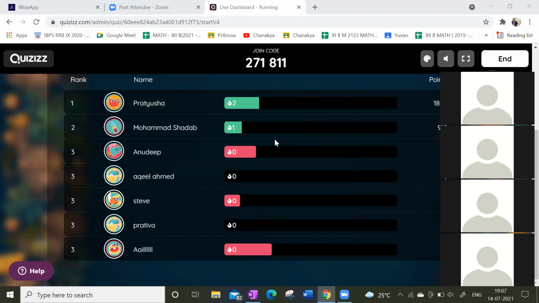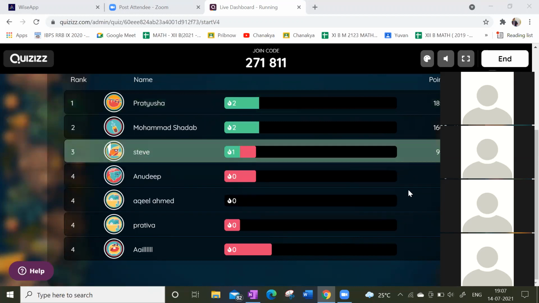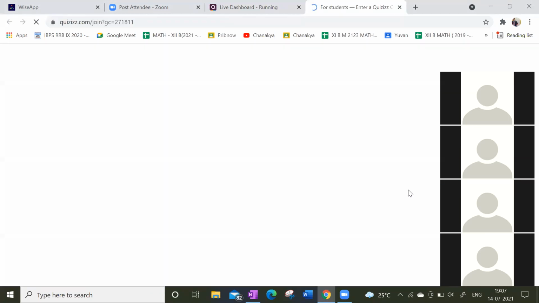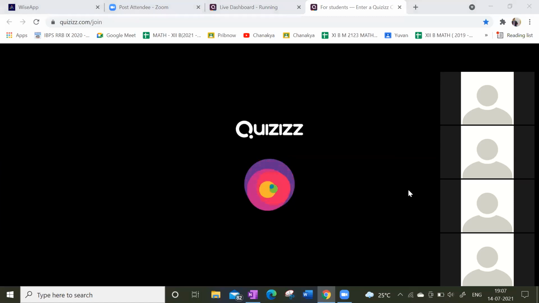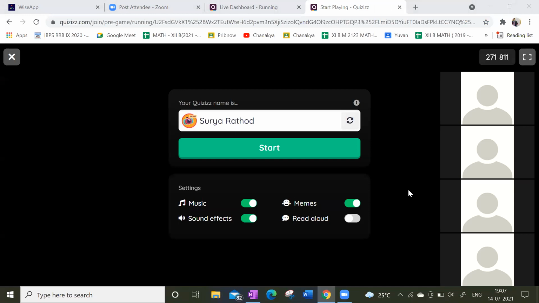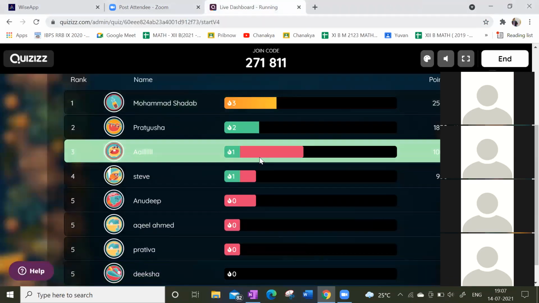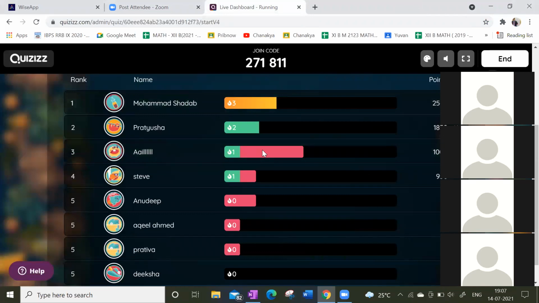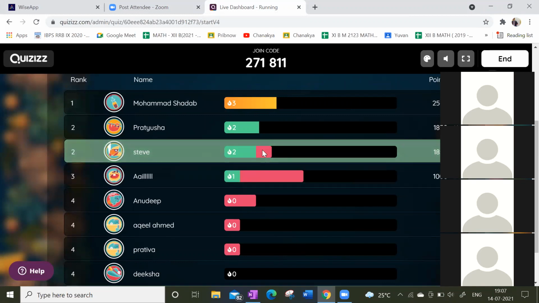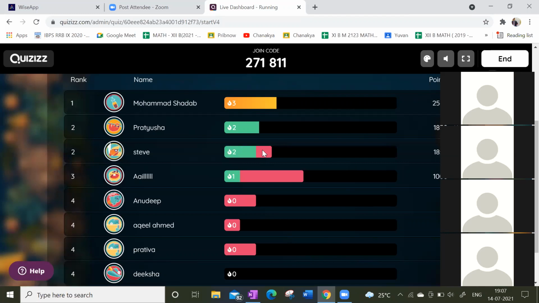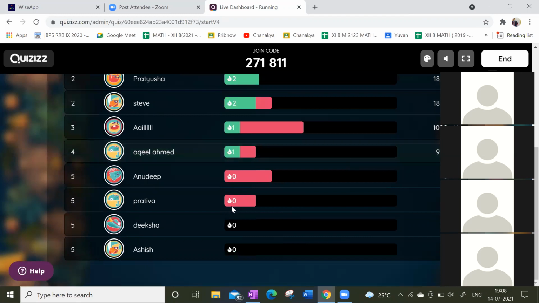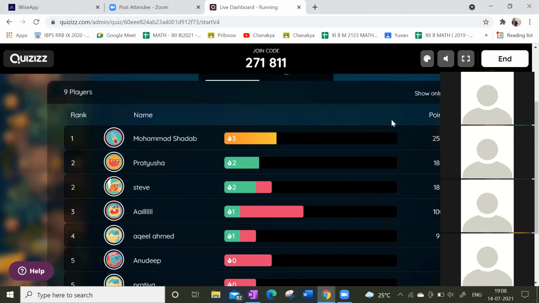Did you send? Where did you send? Look at the chat box, in the chat box. Shall I resend that? No need, sir, I got it. Mohammed Shadab is doing good. So 3 consecutive right answers. Pratyusha, 2 consecutive right answers. Diksha has joined.